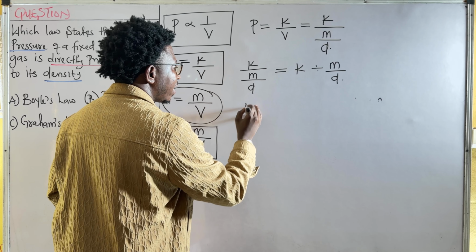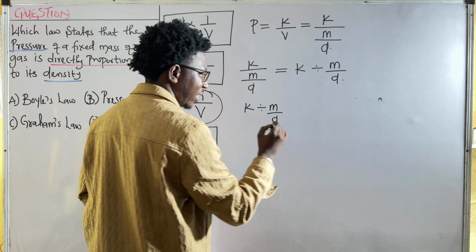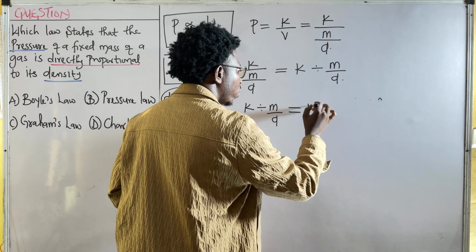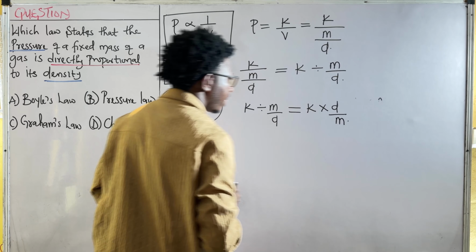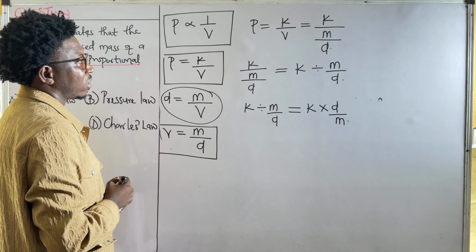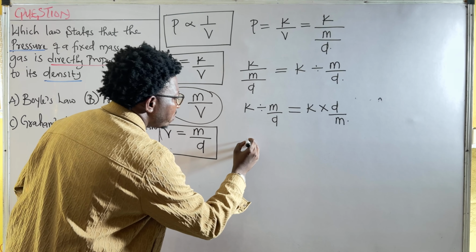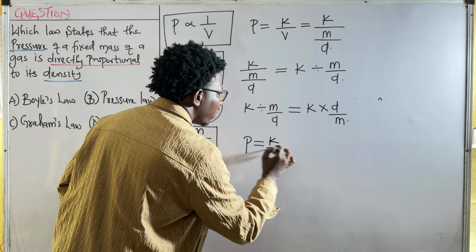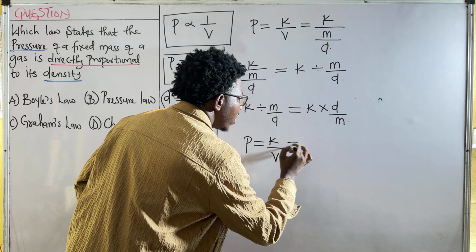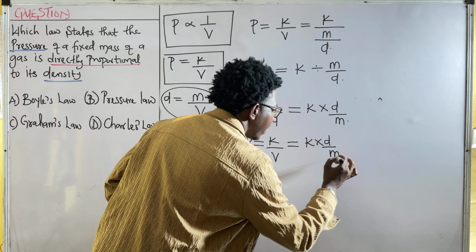Yes. K divided by M over D mathematically is equal to K times D over M. So in this case, can I say that P, that is equal to K over V, is now equal to K times D over M?